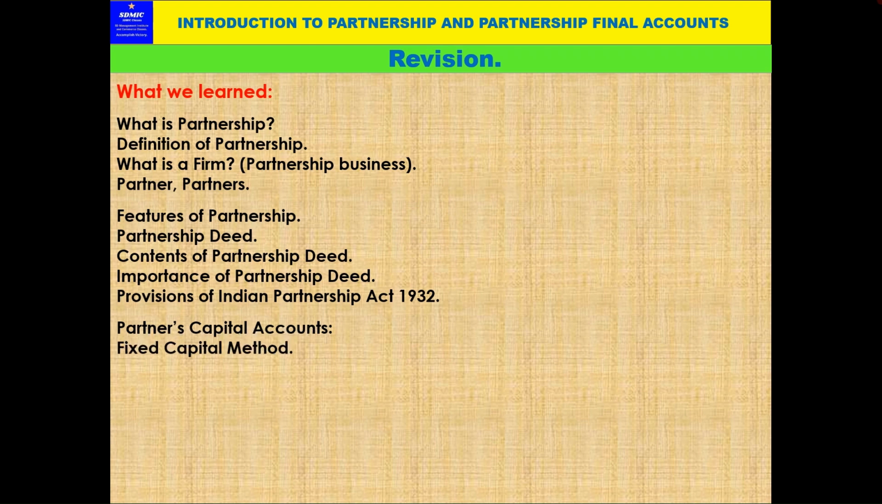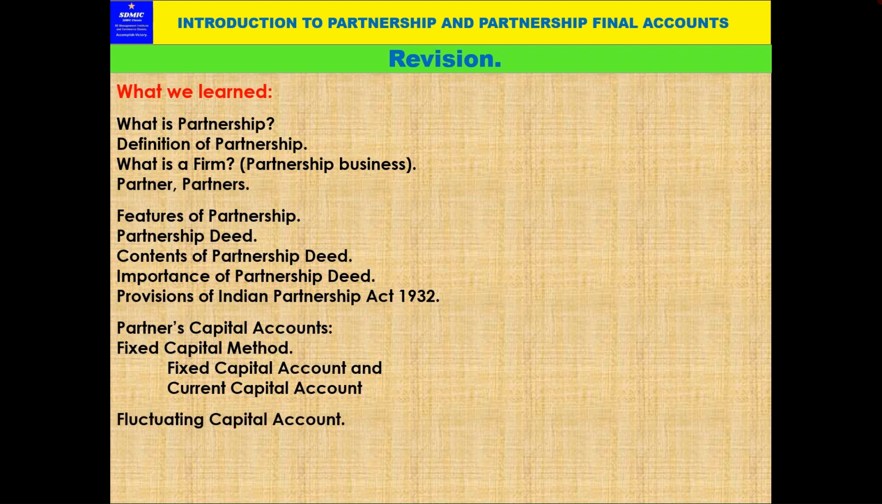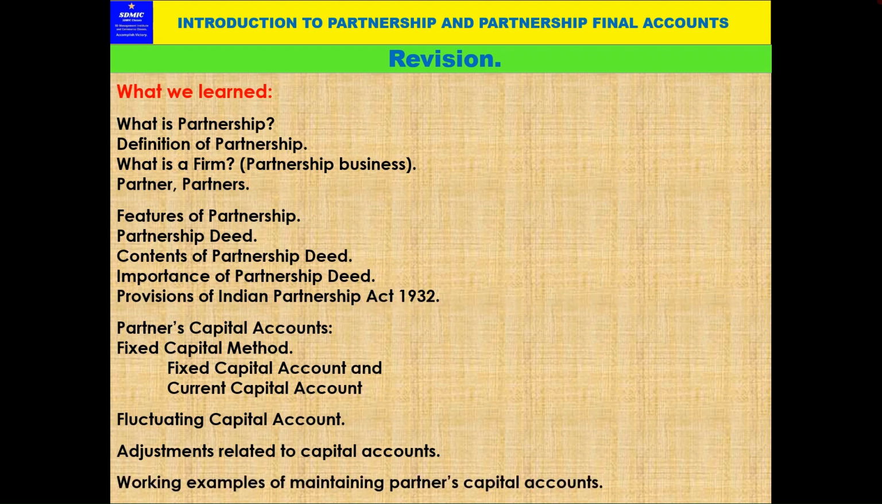Partners' capital account, fixed capital method. Under the fixed capital method, a fixed capital account and a current account will be maintained, and then the fluctuating capital account method. The partners' capital accounts are maintained in two ways: fixed capital method and fluctuating capital account method. So this we learned. Adjustments related to capital accounts. Working examples of maintaining partners' capital accounts under both the methods. We worked out some problems and some examples also.